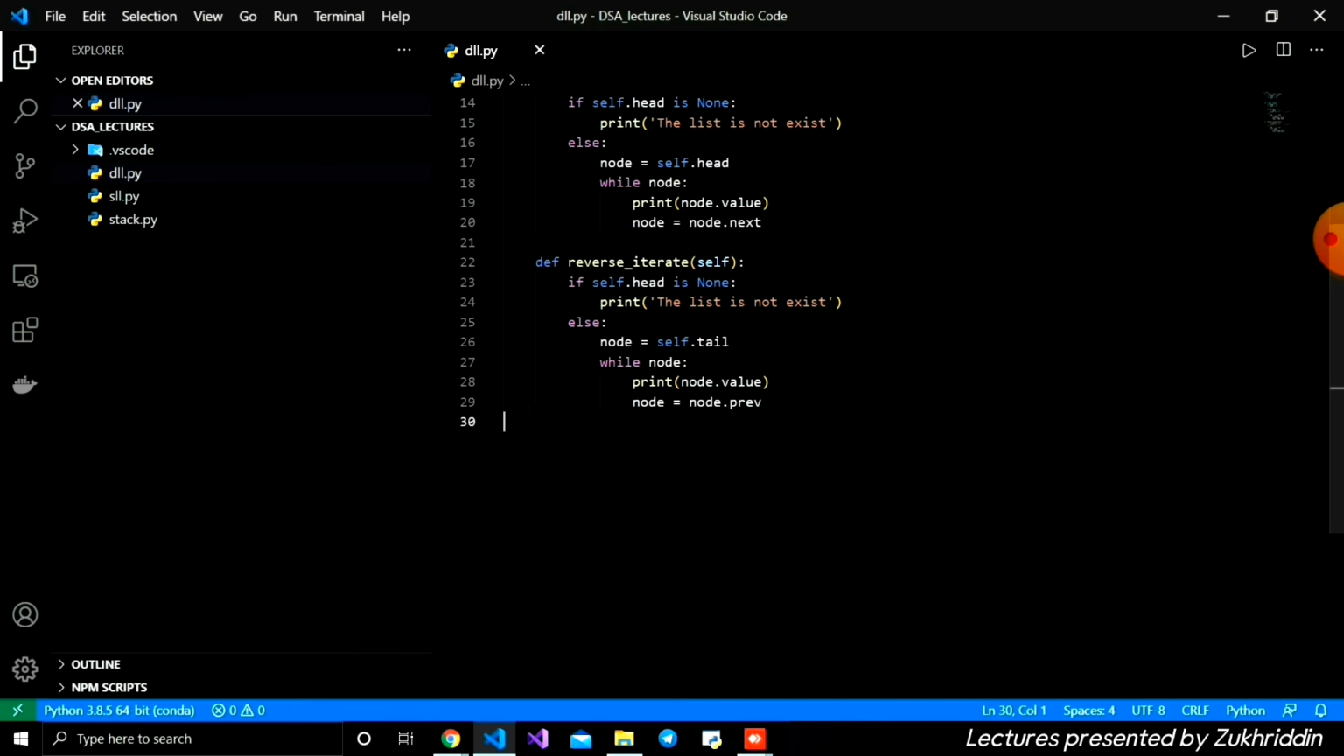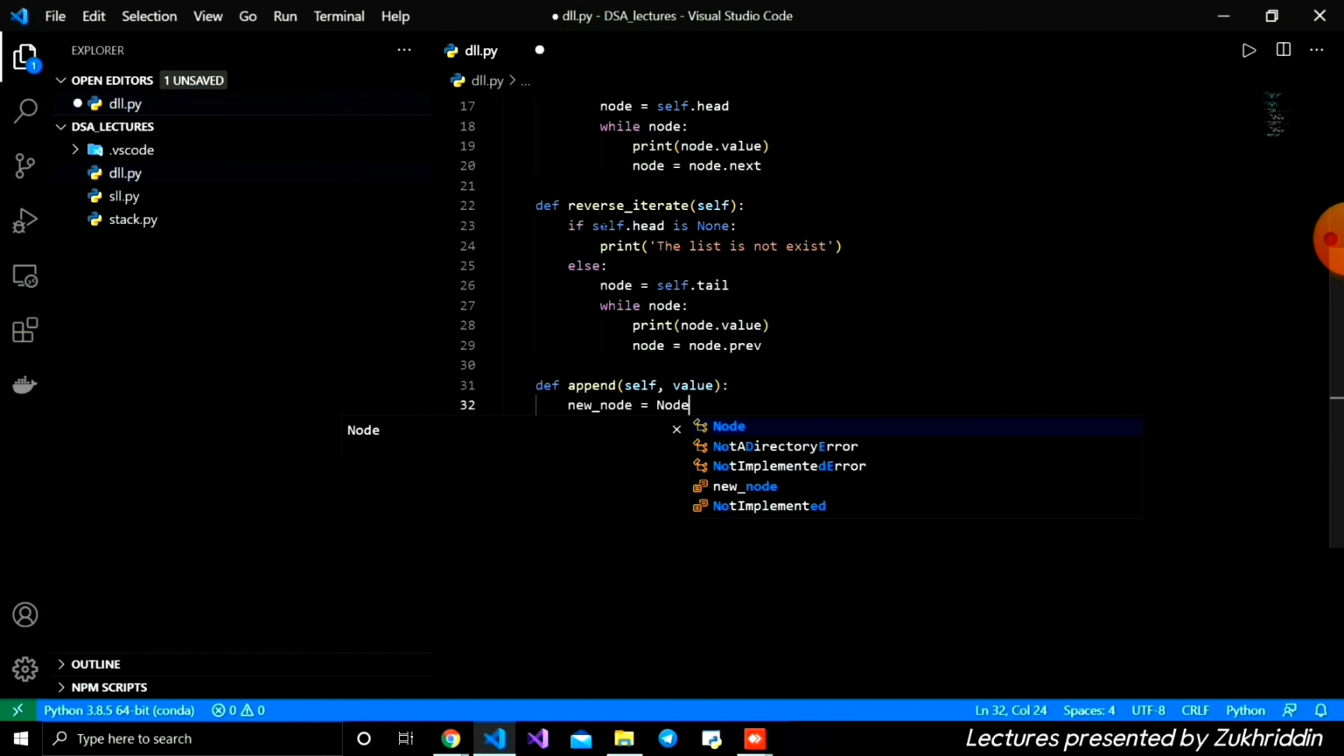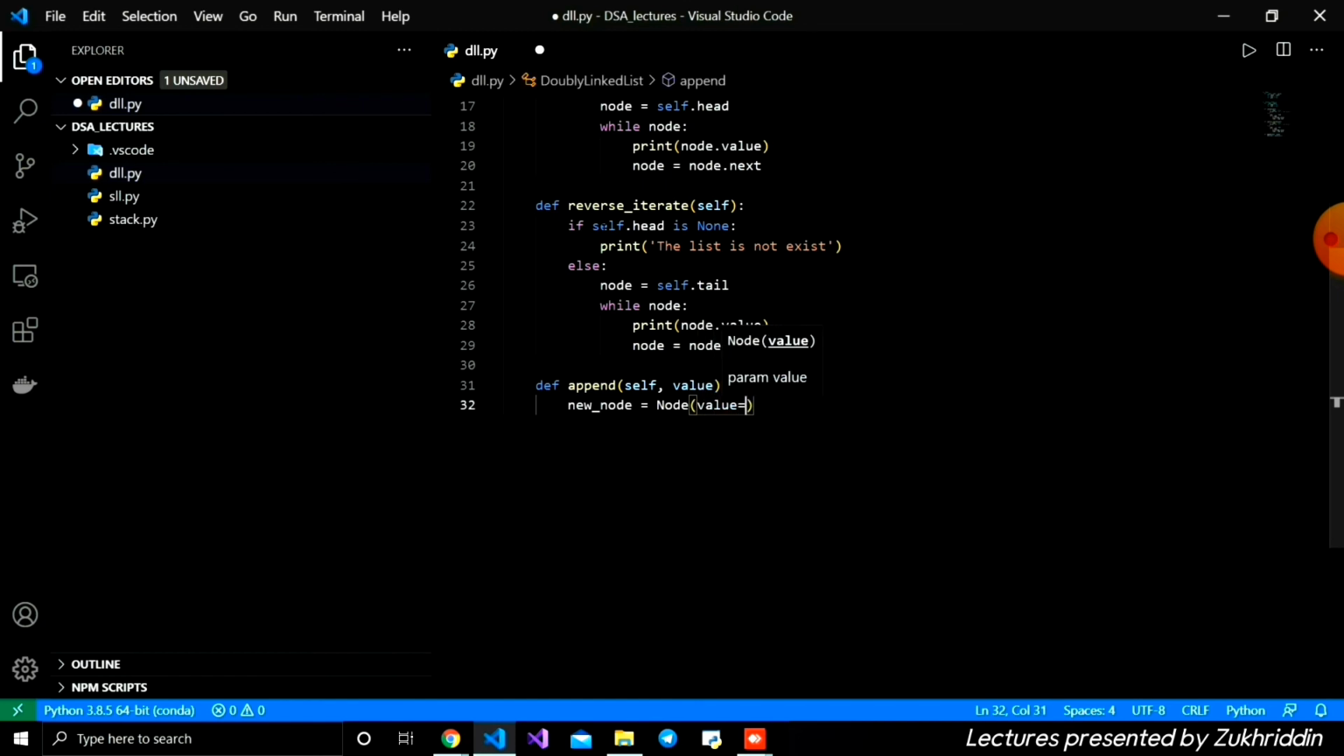And we can save, and then we're going to create our next function, which is for adding to our double linked list. I'm going to create the append function, with self parameter, and then we give the value. Firstly we create an instance of Node, the new node is equal to Node, and inside I give the value like this.